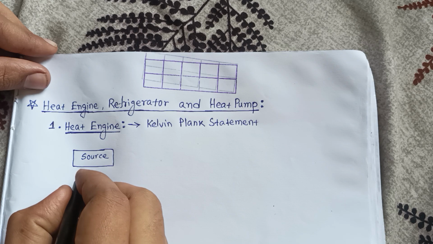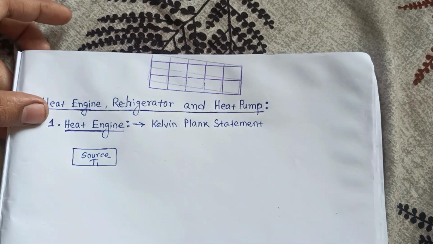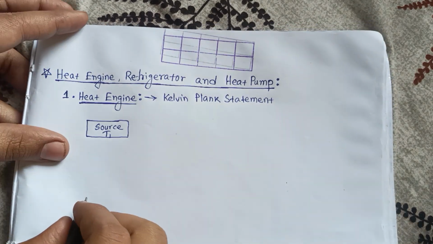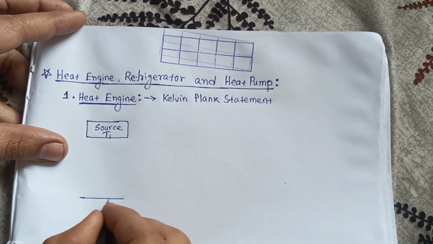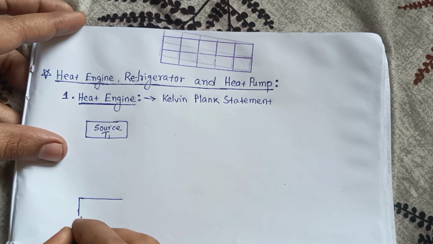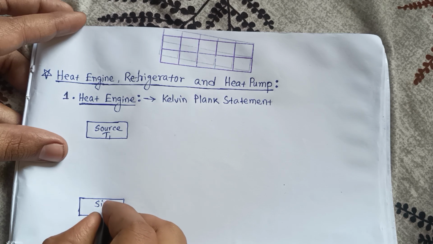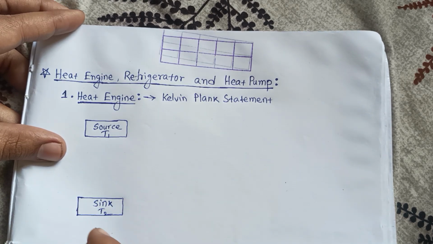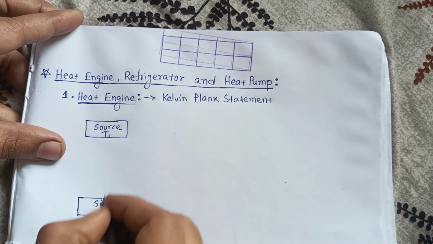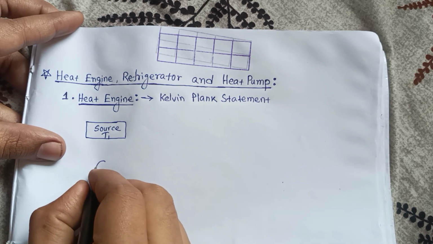and the source temperature is T1. Now consider there is another reservoir, that is the sink. The temperature of this sink is T2. Okay. Now in between source and sink there is a heat engine.